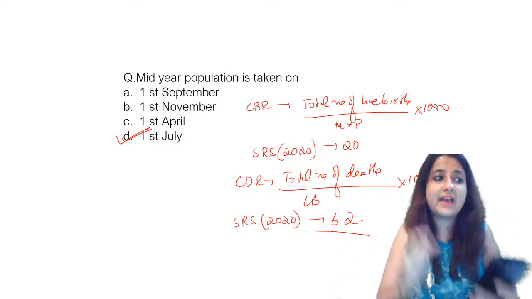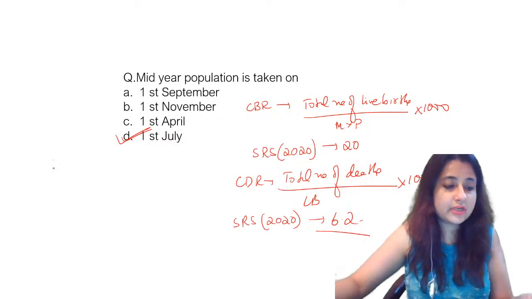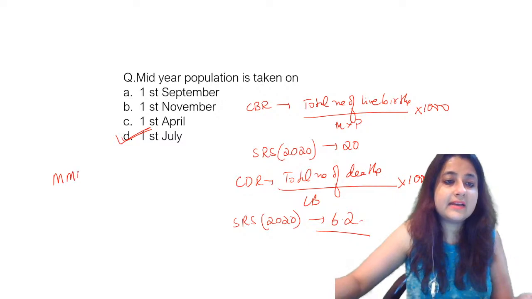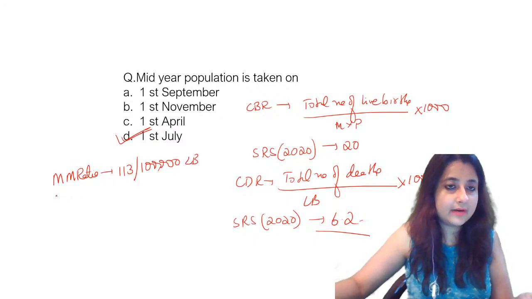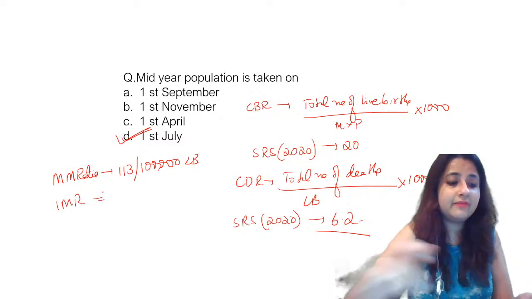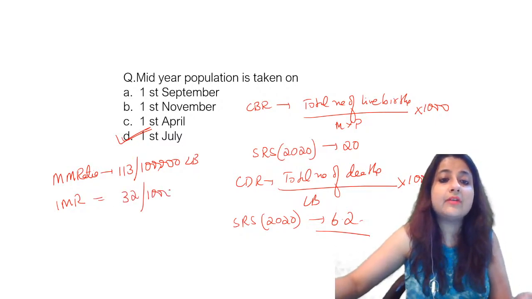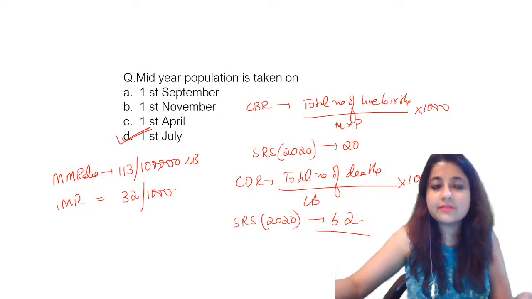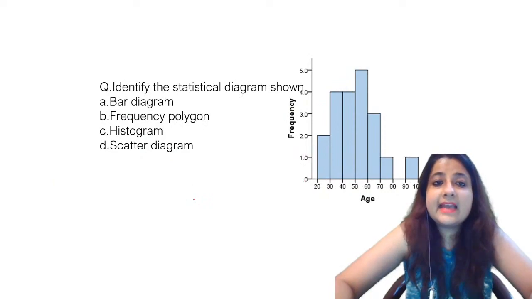Okay? If you have revised it, you will be able to answer. Similarly, one more piece of information I'll provide to you. What is the current maternal mortality ratio? That is 113 per 1 lakh live births. And what is your infant mortality rate? You should know that also. Currently the infant mortality rate is 32 per thousand. 32 per thousand what, guys? 32 per thousand live births. Okay, next question.